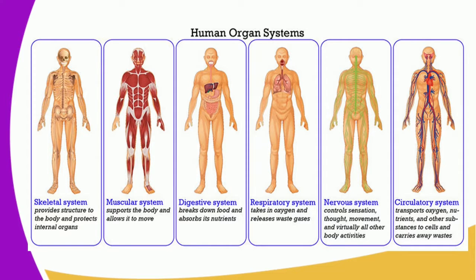Then our final organ system in human beings is what we call the circulatory system. From the word circulatory, you have an idea that its work is to circulate something. So what is this something that it circulates? It ensures that there's transport of oxygen, nutrients and other substances to the cells, and it carries away the waste product. So this is just a summary of the organ systems that we have in a human.